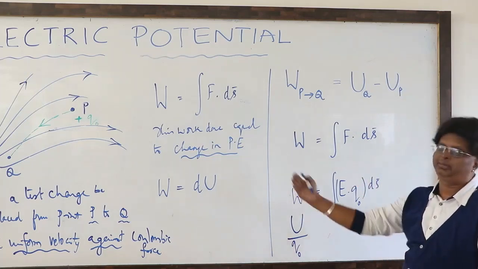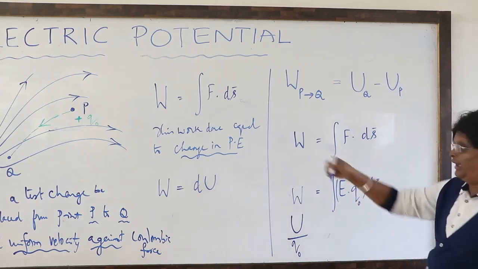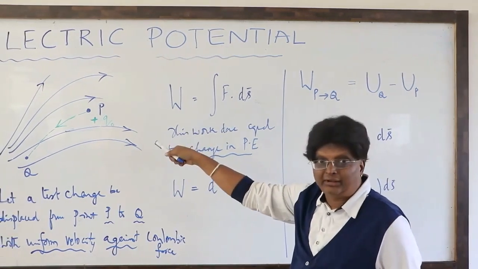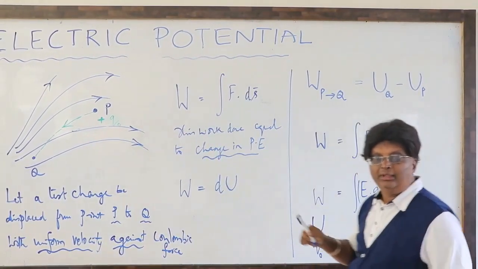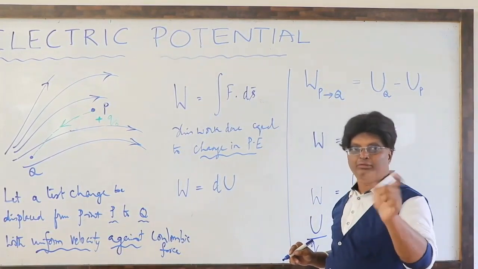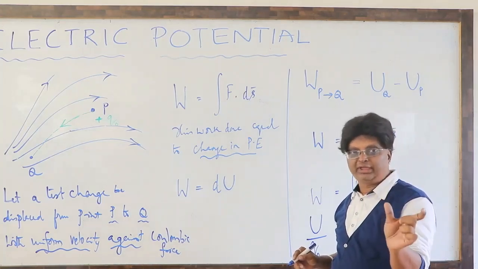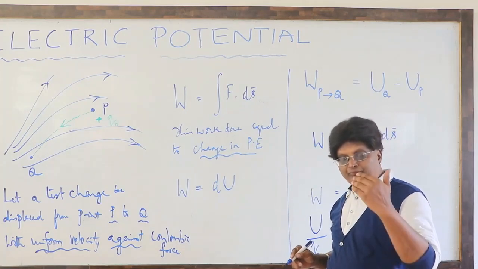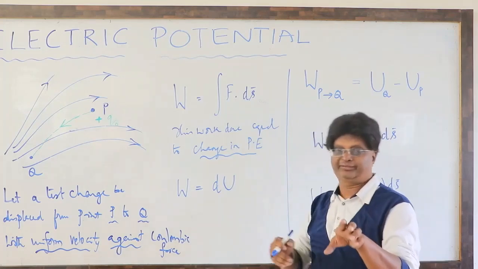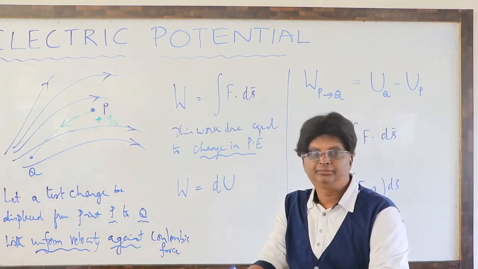That condition we will now mention. And one more important point: earlier we considered both these points P and Q well inside the electric field. Now, as I have told you, absolute potential energy we can never measure, we can only calculate the difference. No absolute potential energy. Therefore, with that convenience, we have a choice of giving some reference.